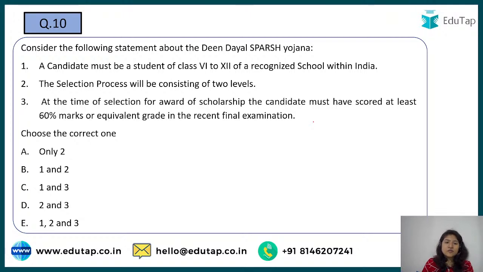Next is, consider the following statements about Deen Dayal Sparsh Yojana. Some of it I helped you with in the last question, so I'm expecting you all to give the right answer. It says a candidate must be a student of class 6 to 12th of a recognized school within India. The selection process consists of 2 levels. And third, at the time of selection of scholarship the candidate must have scored at least 60% or equivalent marks. You have the options in front of you, you have to choose one.